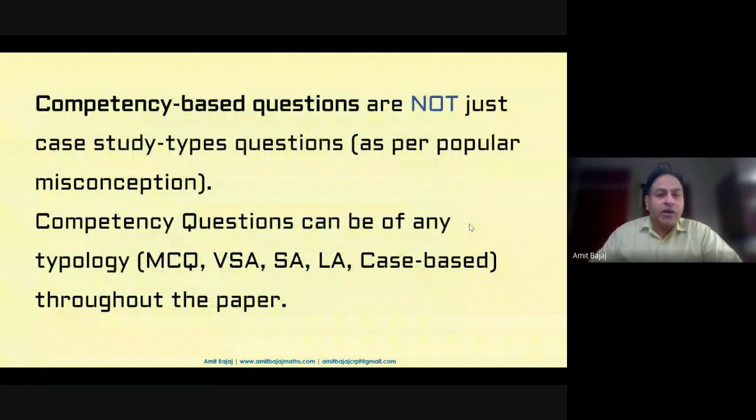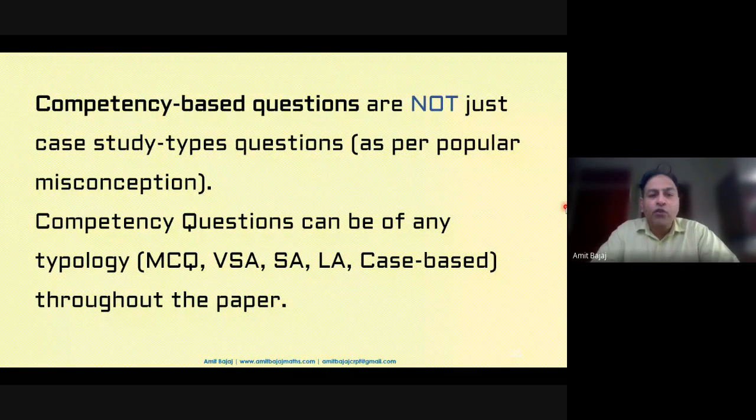But please do remember, a common popular misconception is that competency-based means case study-based questions, which is not true. A competency-based question can be any type of question, like MCQ, very short answer, long answer. And there may be overlapping of different kinds of competencies as well. We talk about Bloom's taxonomy, wherein we talk about knowledge, understanding, application, and evaluation, right? So there is an overlapping of understanding and application, or maybe knowledge and understanding.